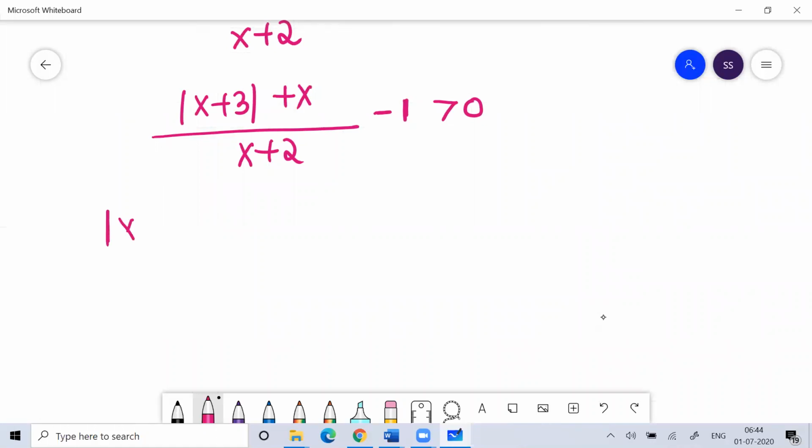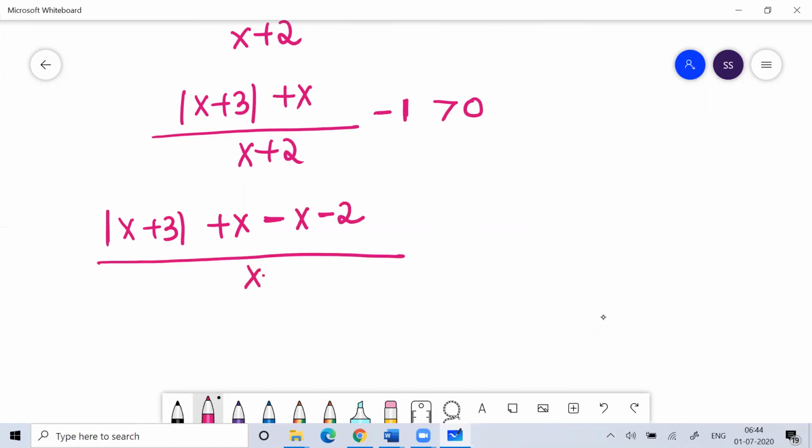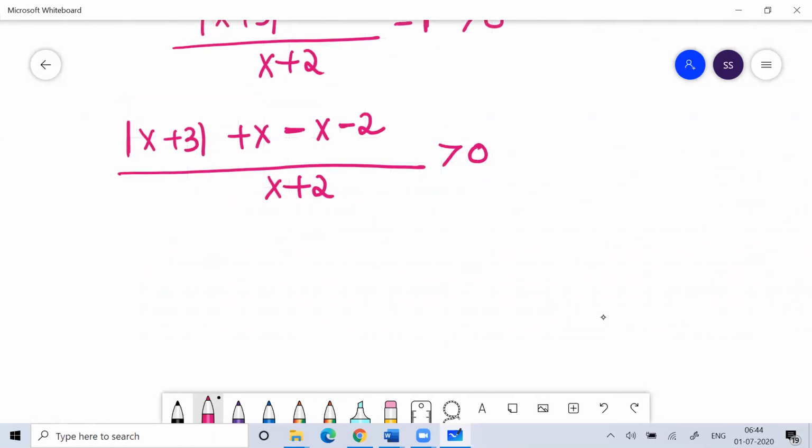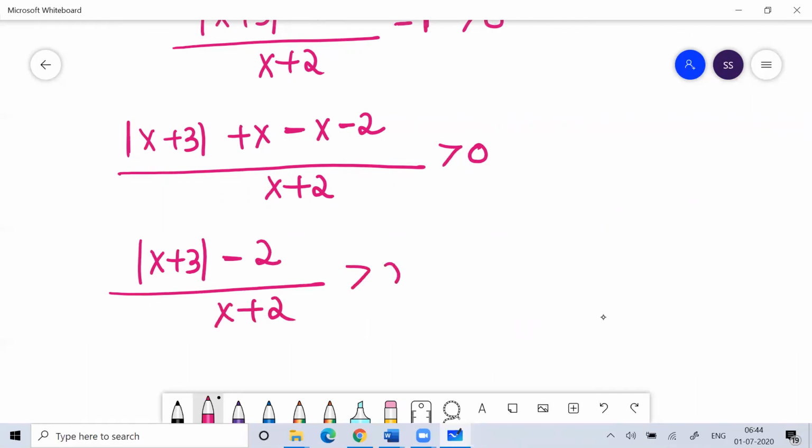So I can write modulus of x plus 3 plus x minus of LCM, minus x minus 2, divided by x plus 2 greater than 0. So this would be modulus of x plus 3, x will get cancelled, minus 2 divided by x plus 2, that is greater than 0.